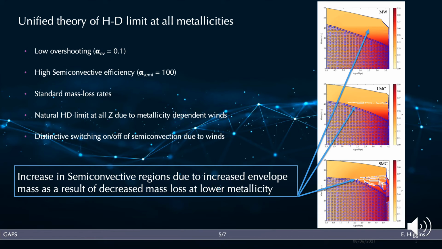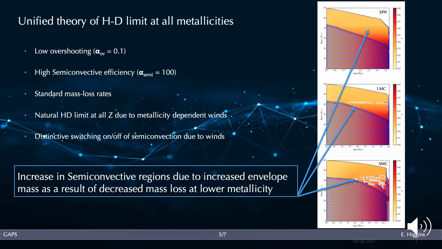remaining envelope mass. If we look at these structure diagrams for 60 solar mass models in the Milky Way, LMC and SMC, the amount of white semiconvective regions increases with decreasing metallicity due to metallicity-dependent winds, naturally providing a higher HD limit at higher metallicities because of the red supergiants, which can form at luminosities up to log of 5.8 in the Milky Way.